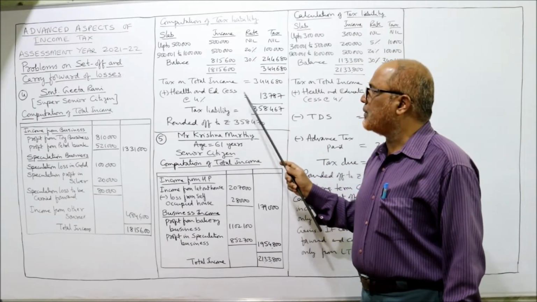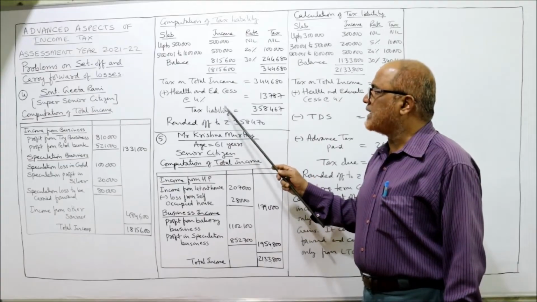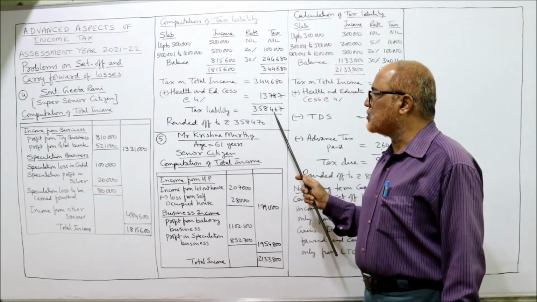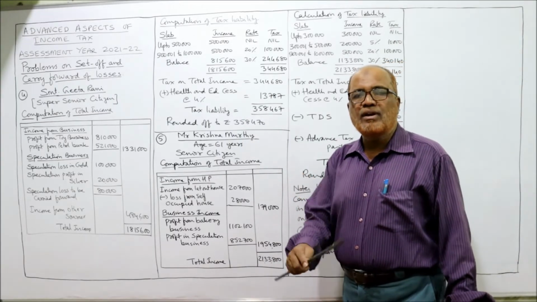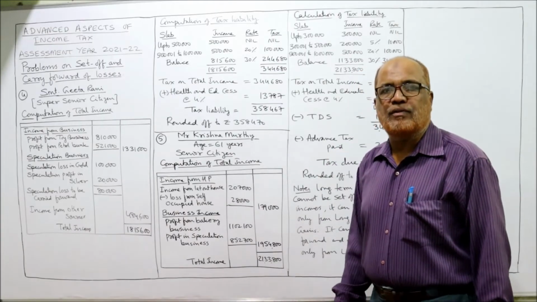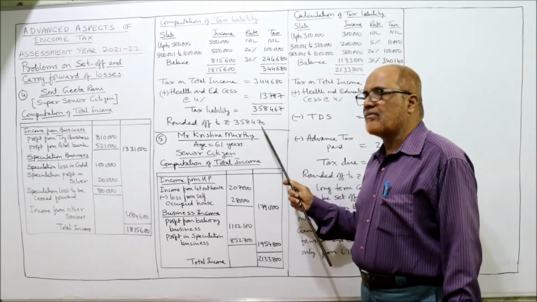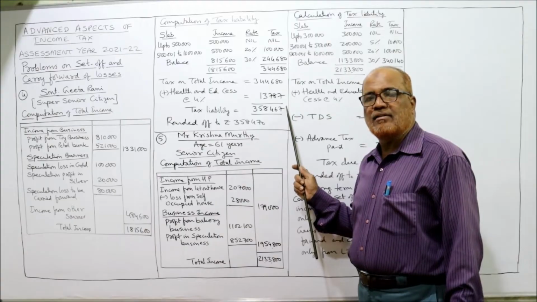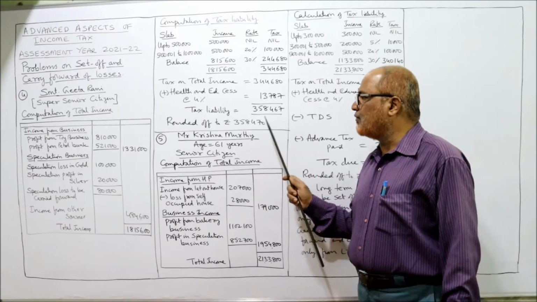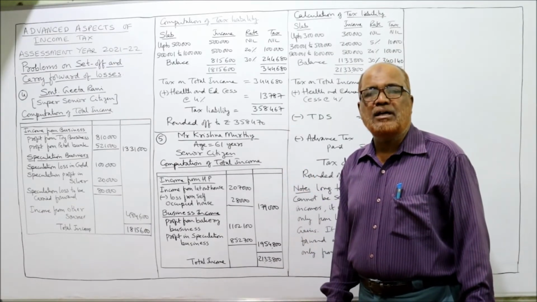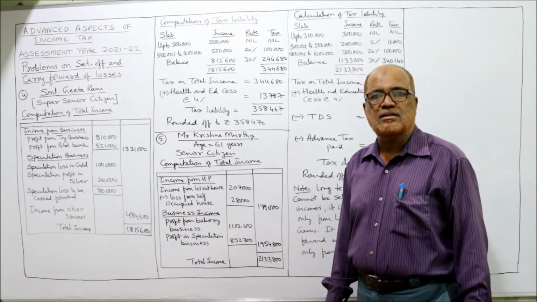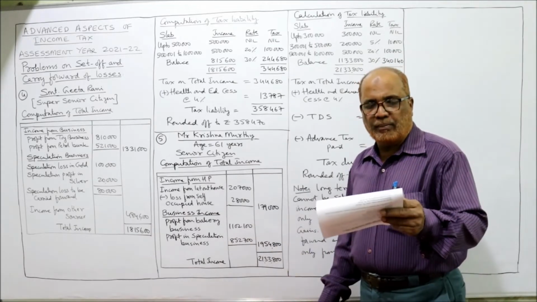To this we add 4% education cess. Now tax liability will be 3,58,467. Now we round off to the nearest 10 rupees. So 67 will become 70. 3,58,470 is the tax liability rounded off. That's it. Now come to the fifth problem.